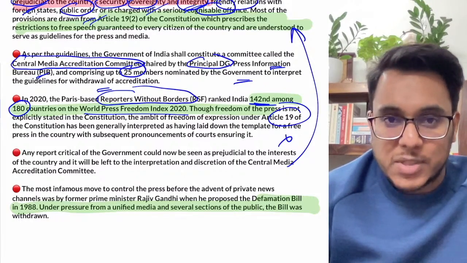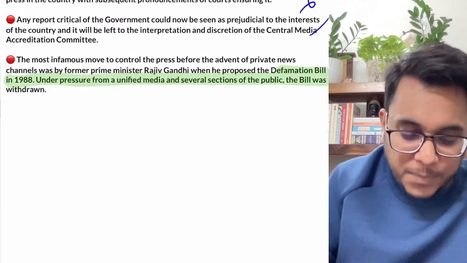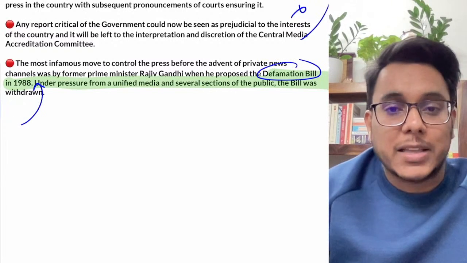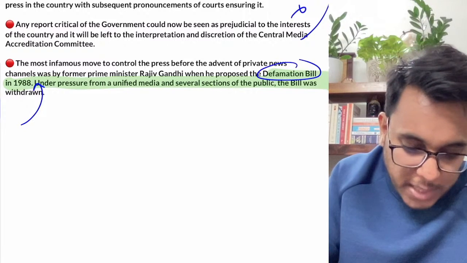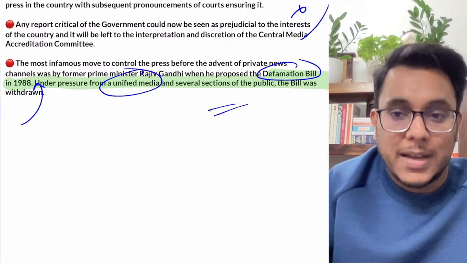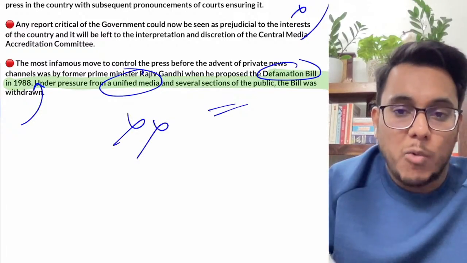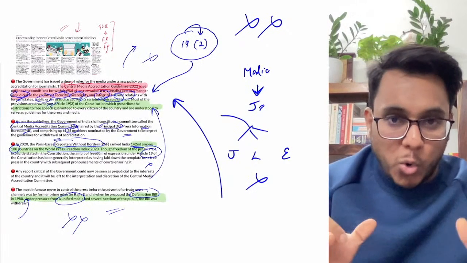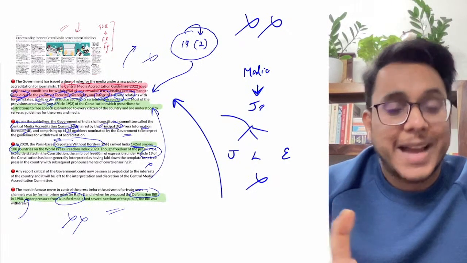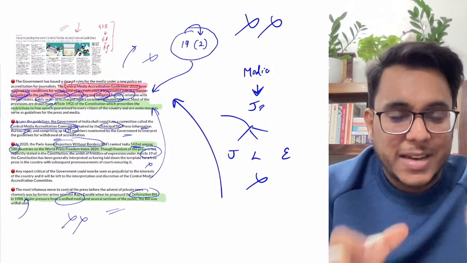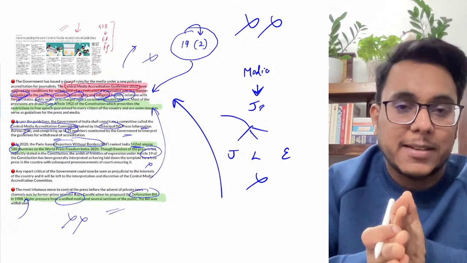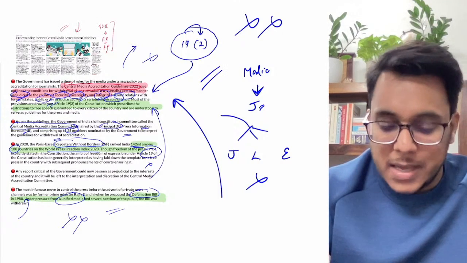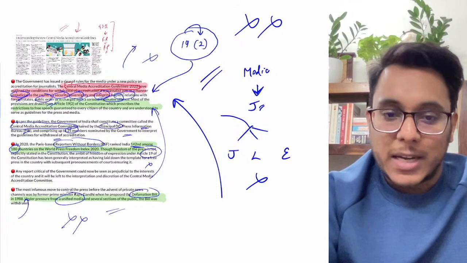Now earlier also attempts have been made in this direction. For example, a defamation bill was raised in 1988 under the Rajiv Gandhi government, and at that point of time the unified media opposed this. Then that bill was withdrawn, but now the guidelines have been formed. So what we need is a kind of responsible restraint from all the actors so that the democracy's spirit is not lost. So this is something which has been there. Okay guys, please keep these things in your mind.